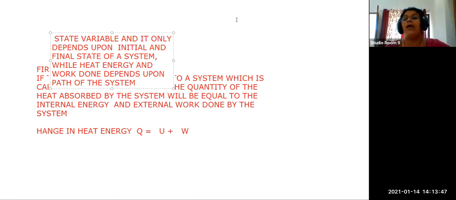So that is why heat depends on the path. What is the definition of heat? How does heat transfer? Ashwin, is it always from a hotter region to a colder region, or from colder to hotter?